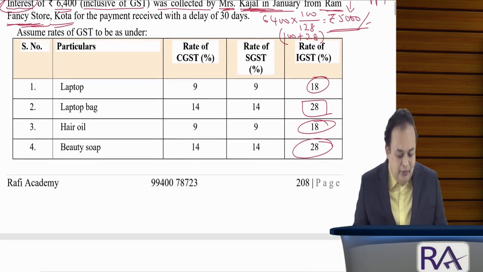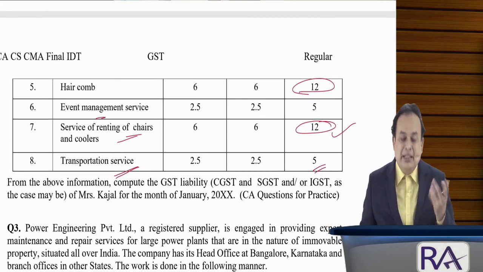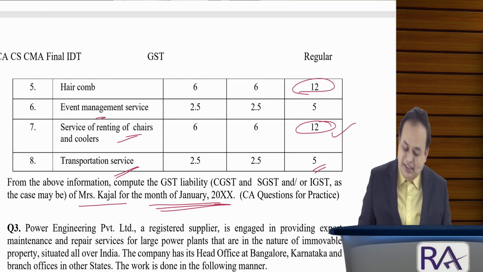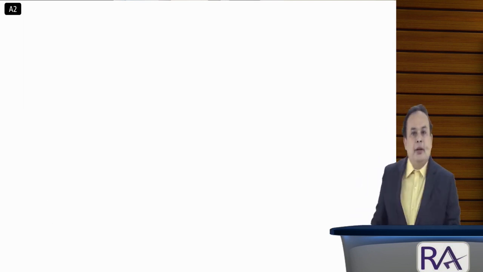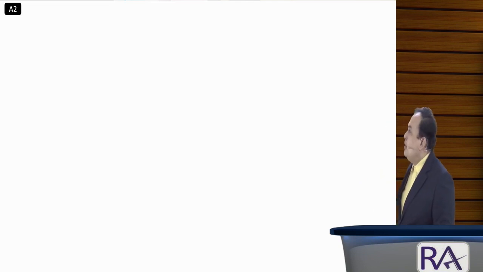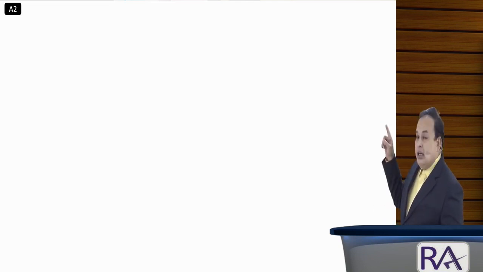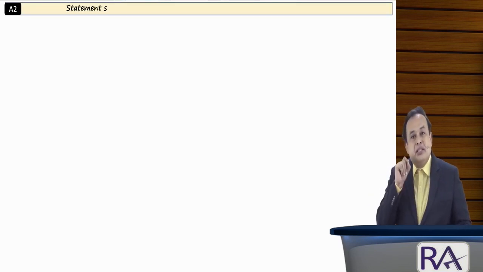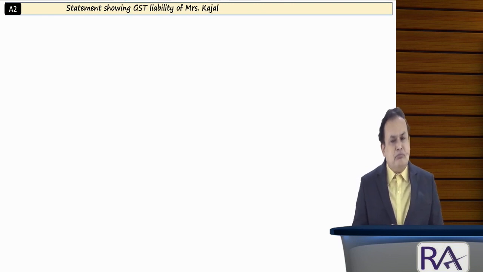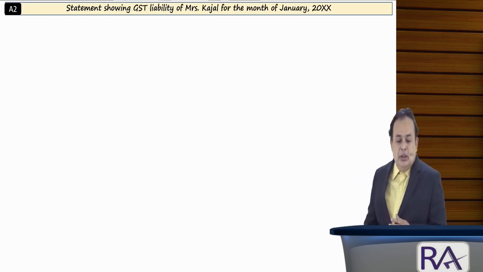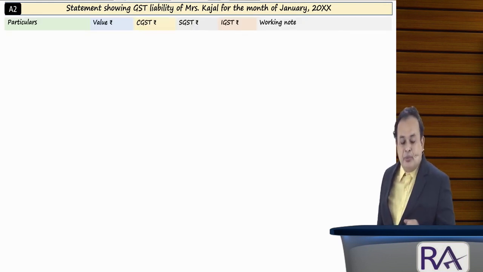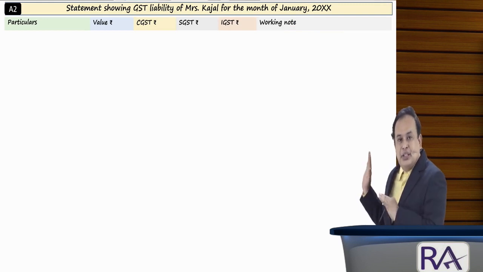Fine. We have covered all the analysis of the given problem to find out Causal's GST liability in the month of January, which is as follows. Now listen, my dear sir. Question number 2, answer 2, presenting as follows. Statement showing the GST liability of Messrs. Causal in the month of January is as follows. One by one, my dear sir. Carefully watch on the screen also. What we analyzed, I am presenting as such.